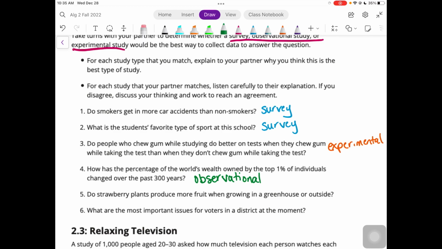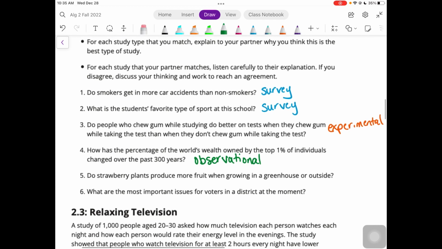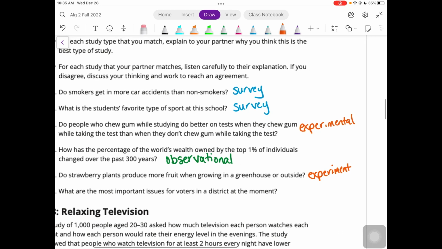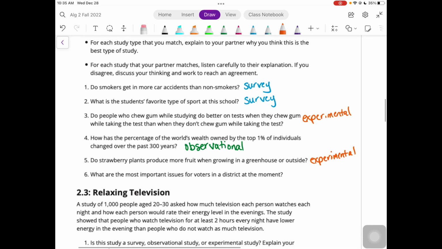All right, number 5, do strawberry plants produce more fruit when growing in a greenhouse or outside? You can't survey plants, so that wouldn't make sense. Observational, you could try to do that by gathering information, but I don't know where you're going to get the information from a greenhouse or a farm. So it'd be best to use an experiment because you can control the details of it. And so you could have a greenhouse and have strawberry plants in there and have some strawberry plants planted outside and then compare how they grow and which one produces more fruit.